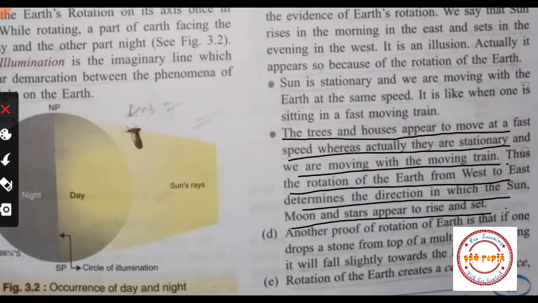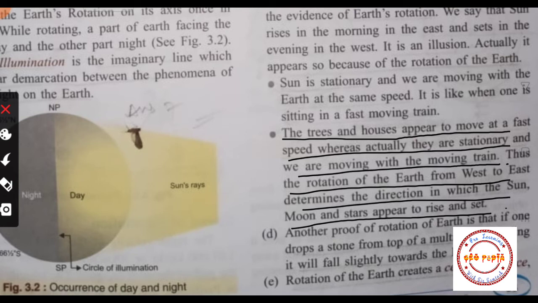Okay, so students, in my previous video also I have given you some examples regarding this. Same kind of example is written here. Suppose you are sitting in a train and the train is moving. You do not feel that the train is moving because you are in the train, right? But when you see outside, whatever trees and houses are there, you feel that these trees and these houses are moving.